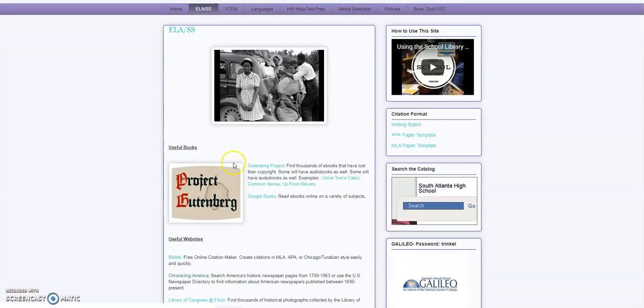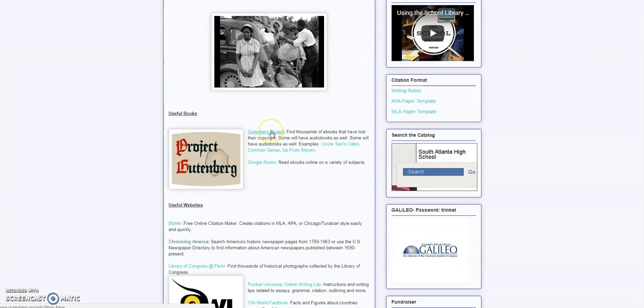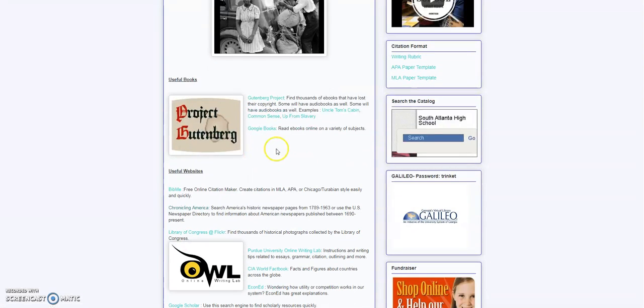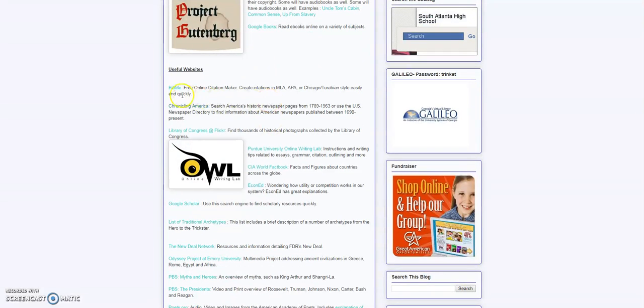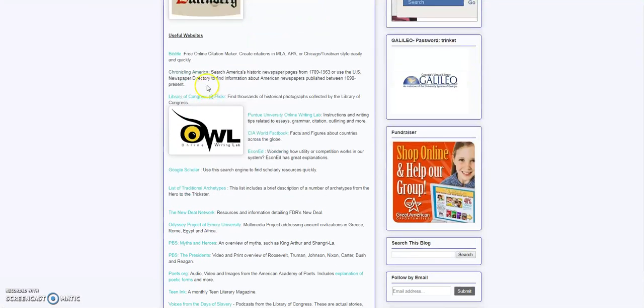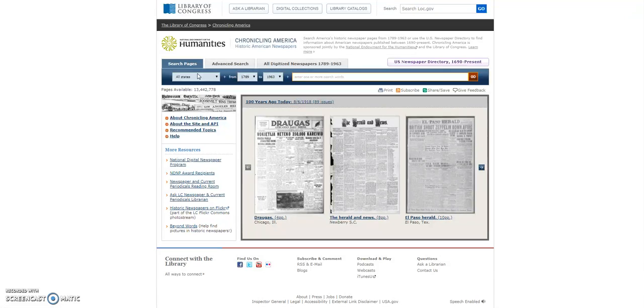So once you click on that, there are useful books. The Gutenberg Project will have books. Any book that you're really looking for that is over 100 years old will be here. You can also go to Google Books and search for things as well. If you are trying to put together your works cited page, you can go to BibMe, which will help you do that. And one of my favorite other sites is Chronicling America. If you click on Chronicling America, you can search newspapers from 1789 to 1963.